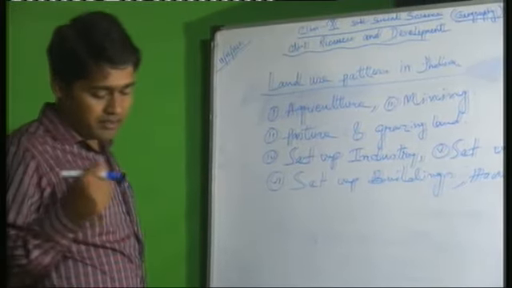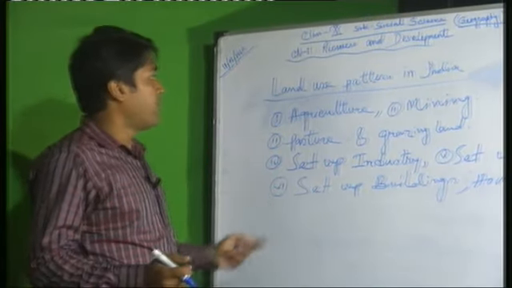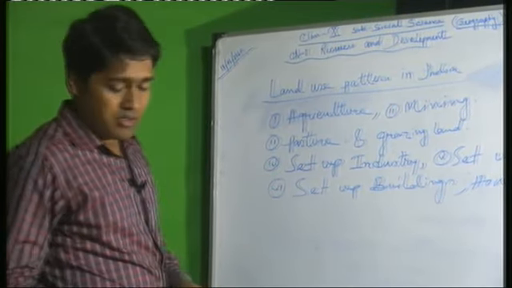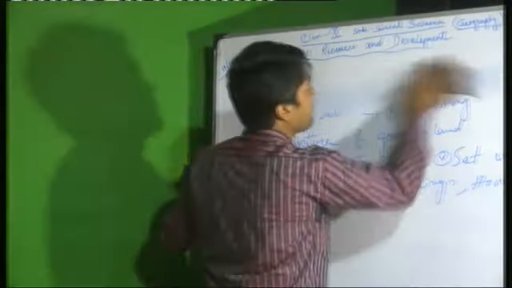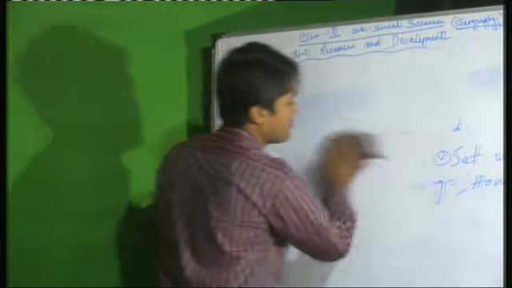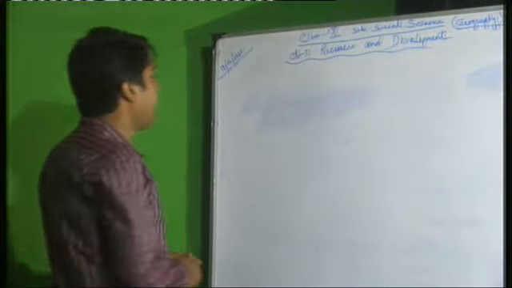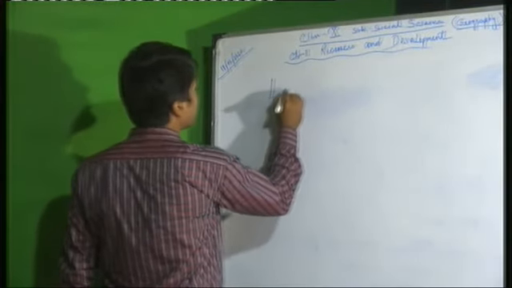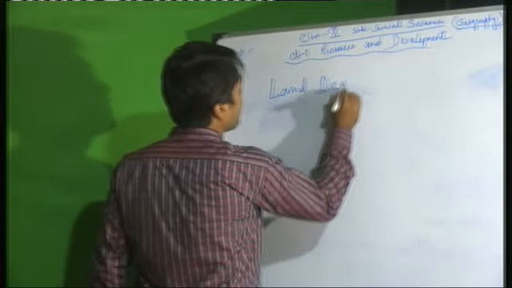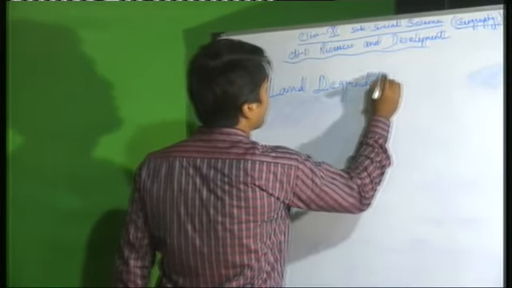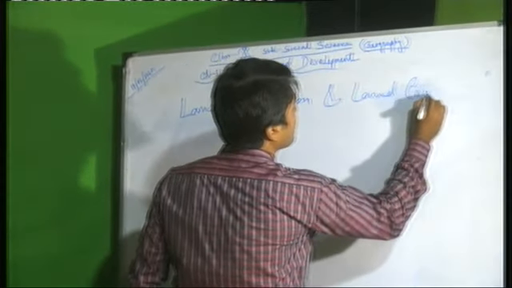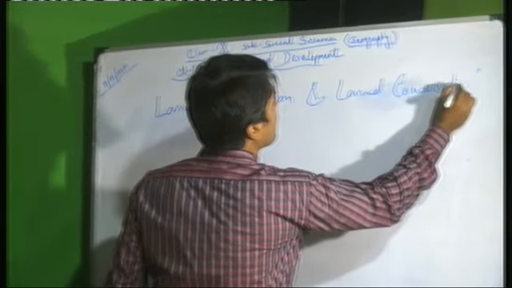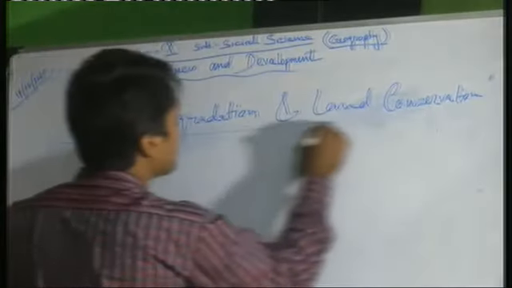Now, also another topic, land degradation and land conservation.